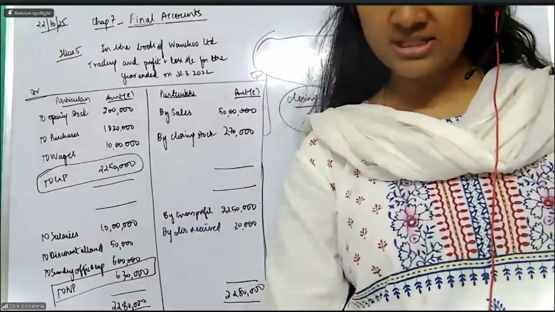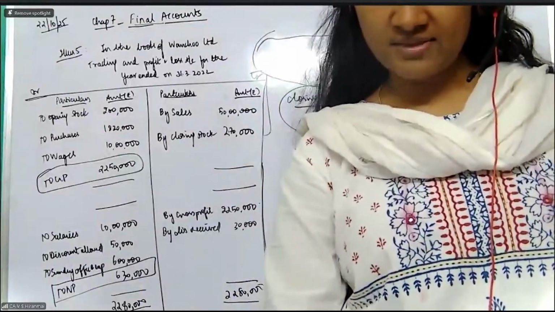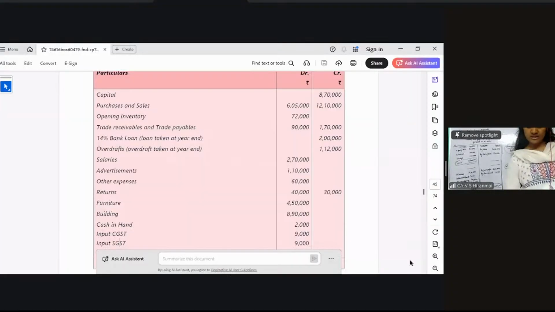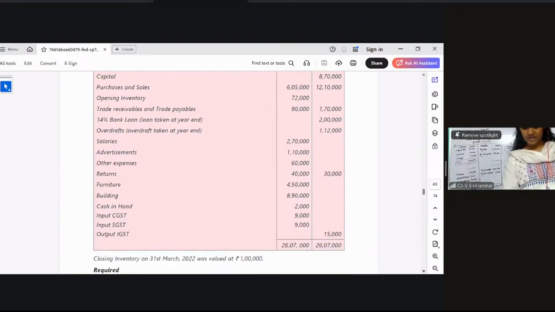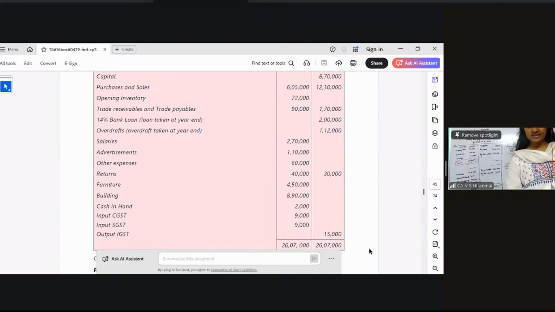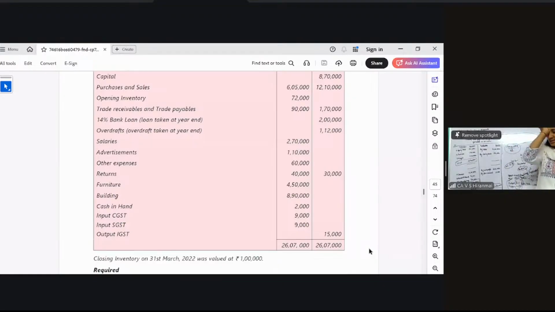This is the only concept, my dear students. Did somebody finish the question? That was the only part that I wanted to teach you, that is the input and output. And then closing inventory 1 lakh. This will come in two places. One is the trading account credit side. The other one is in the balance sheet under the current assets. So that is with regard to this particular question.